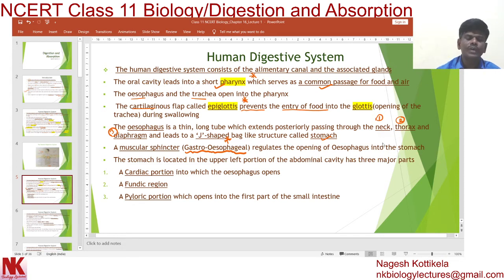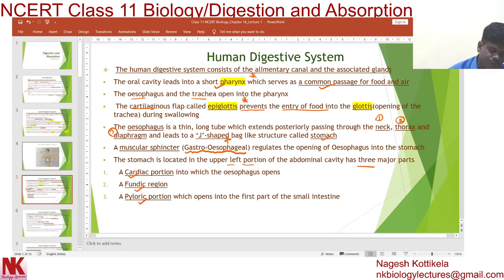Dear students, the stomach is located in the upper left portion of the abdominal cavity, and the stomach has three regions, three major parts. The first part is the cardiac portion, into which the esophagus opens. The second part is called the fundic region. And the third is the pyloric portion, which opens into the first part of the small intestine.